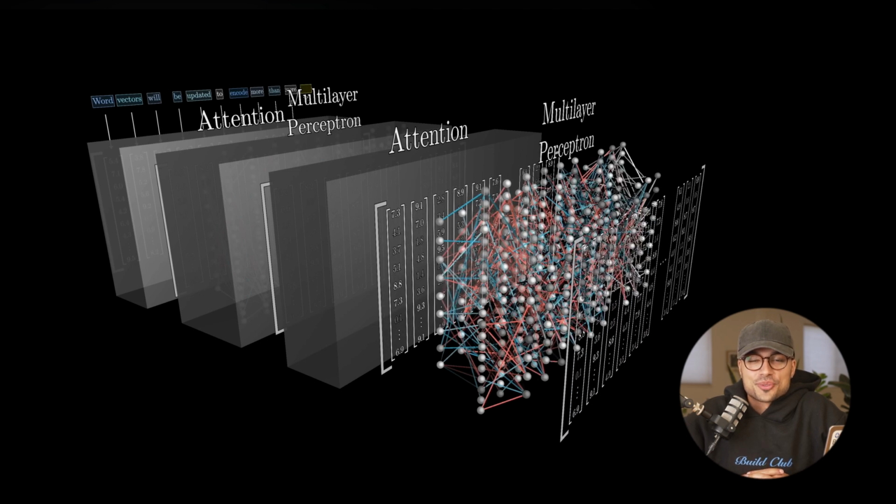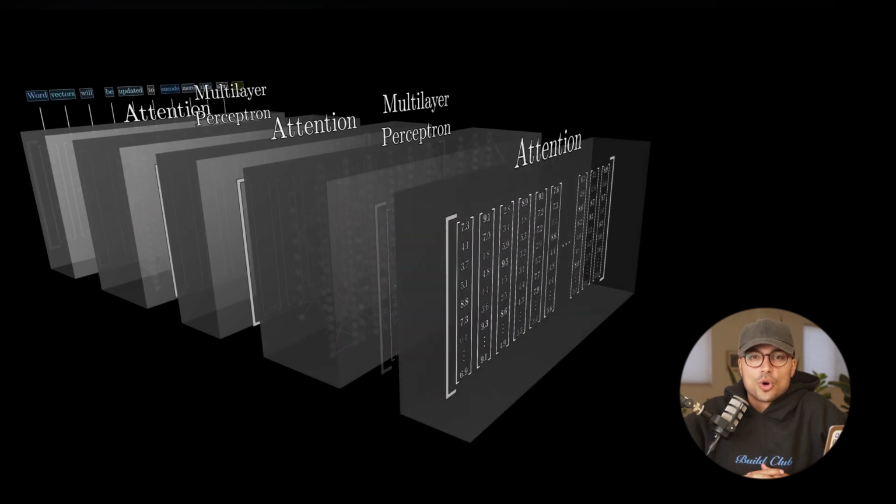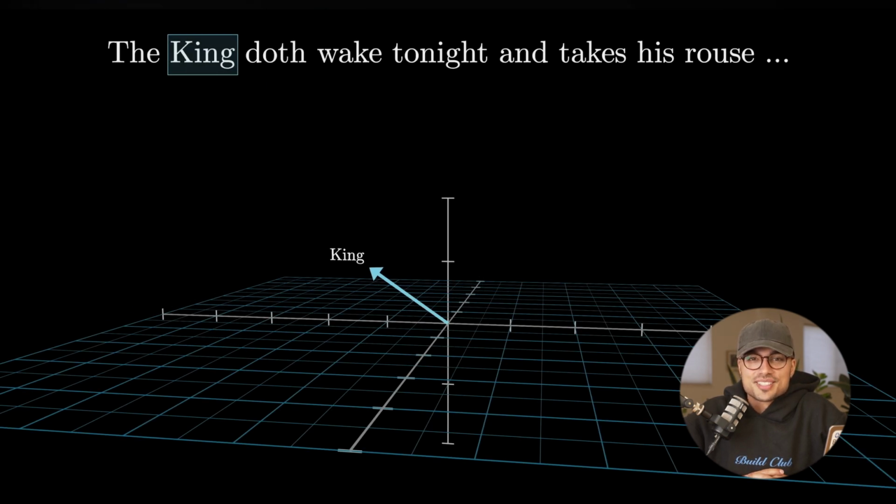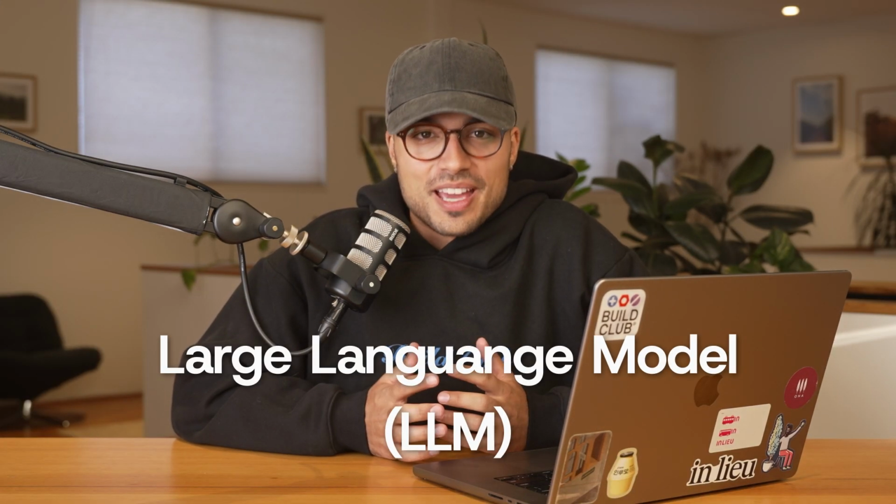Before we get into the practical stuff, we need to spend a couple of minutes on what ChatGPT actually is. Not because you need a computer science degree to use it well, but because understanding a few key things about how it works will explain a lot of the problems you're going to run into and how to avoid them. So ChatGPT is what's called a large language model, an LLM.